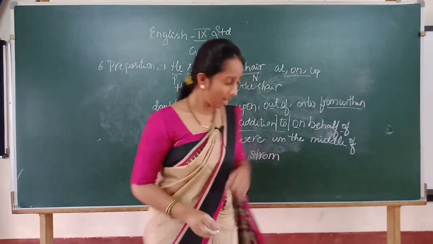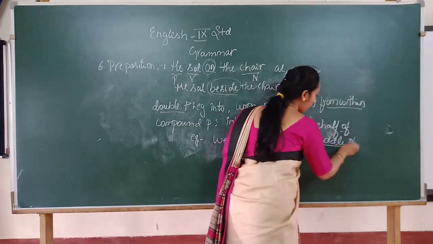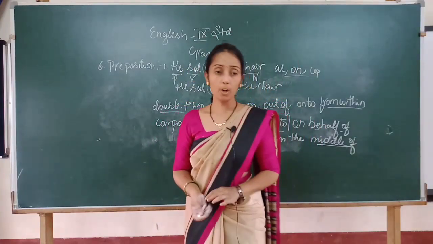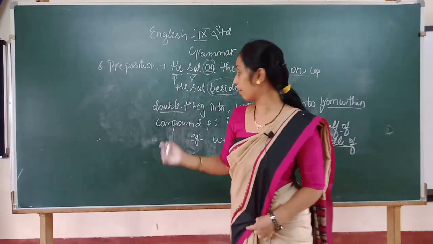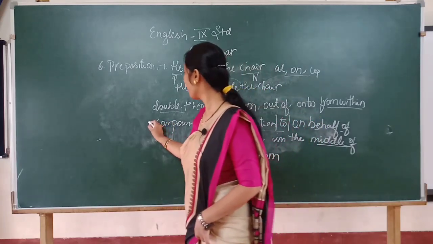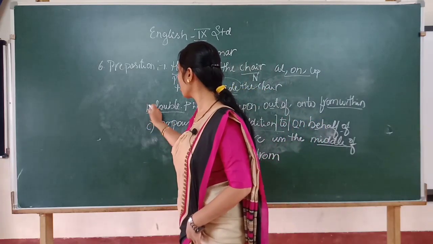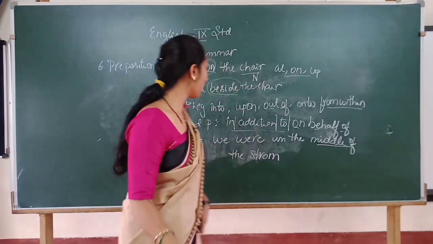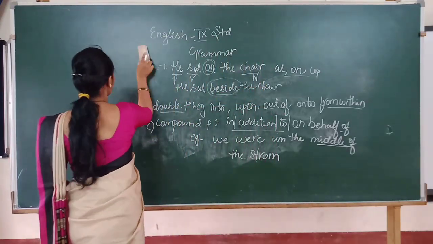Here, in the middle of is a compound preposition. Clear? So a compound preposition is where two or more prepositions are used together.